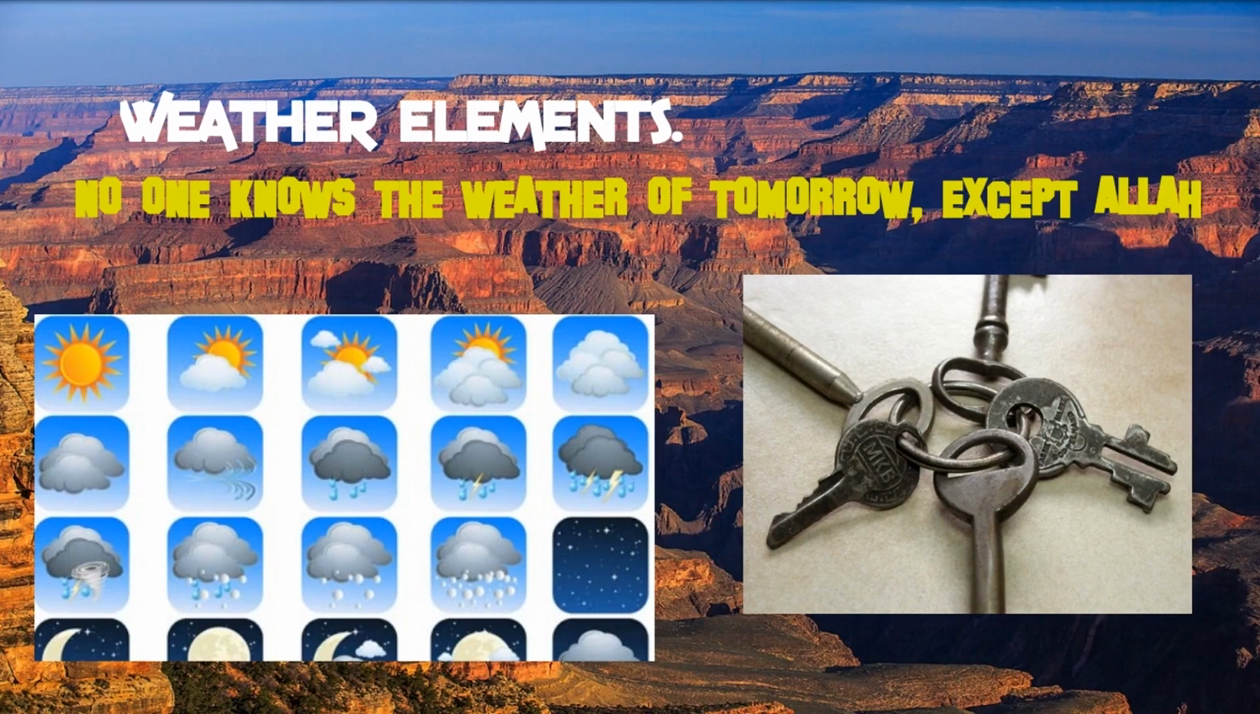Hadith. Ibn Umar reported, the Prophet, peace and blessings be upon him, said, the keys of the unseen are five and no one knows them but Allah. No one knows what is in the womb but Allah, no one knows what will happen tomorrow but Allah, no one knows when it will rain but Allah, no one knows where he will die but Allah, and no one knows when the hour will be established but Allah. Source, Sahih al-Bukhari, Hadith 6944.